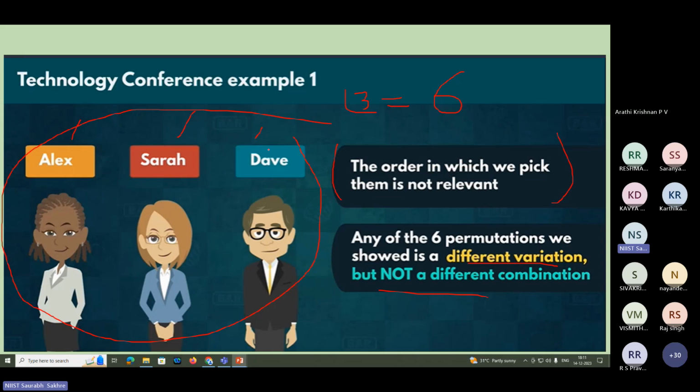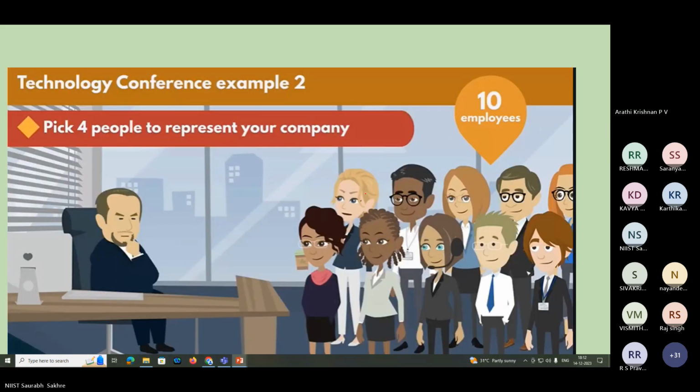Again, you understand by now we were not seeing this aspect. If some 3 things are there, their variations also we were counting in our calculation. But here, when you are combining them, their variation is a single combination only. That's why we need different formulas when we are applying combination.